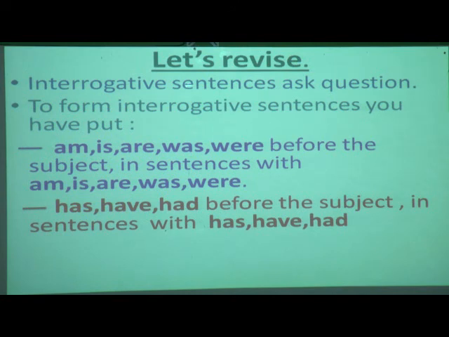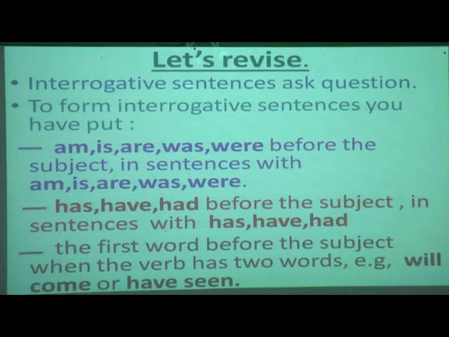Now one more thing you have to keep in your mind. What is that? The first word goes before the subject when the verb has two words. Till here, when these words are there, we put them before the subject. But when there are two verbs in a sentence, you have to put the first word before the subject.